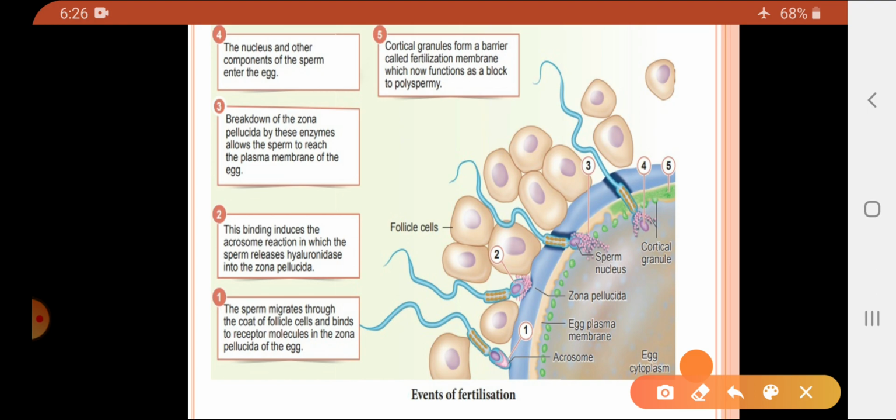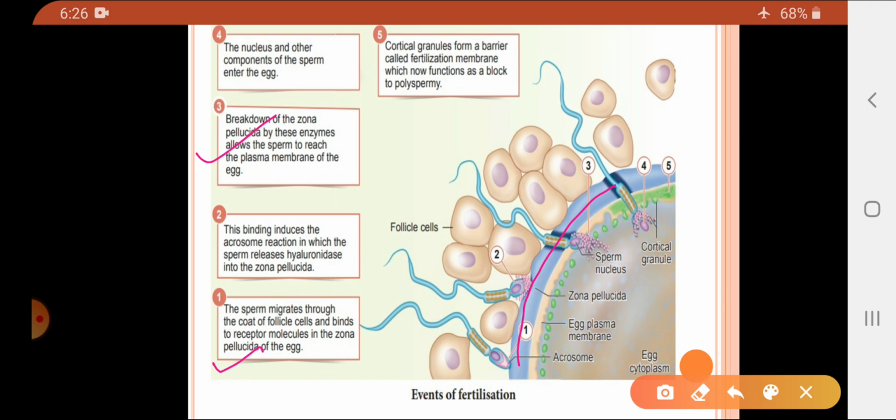Here you can see that the sperm migrates through the coat of the follicle cells and binds to the receptor molecules found in the zona pellucida layer. This binding causes the acrosomal reaction, and through the acrosomal reaction the hyaluronidase enzyme is released into the zona pellucida.